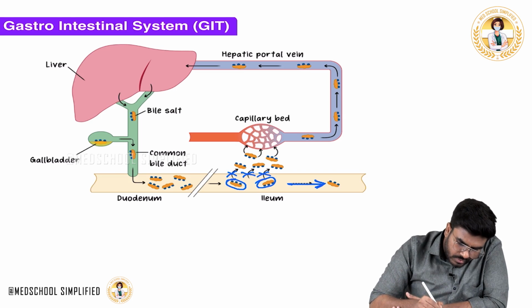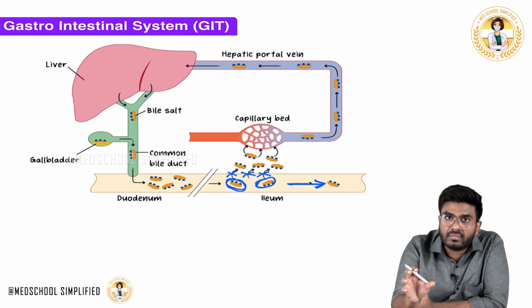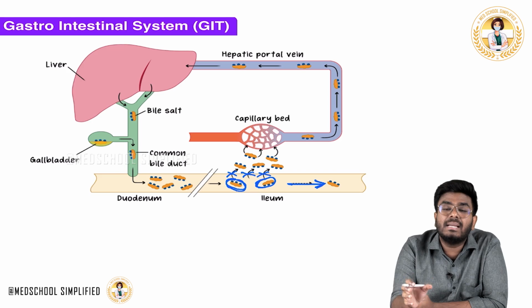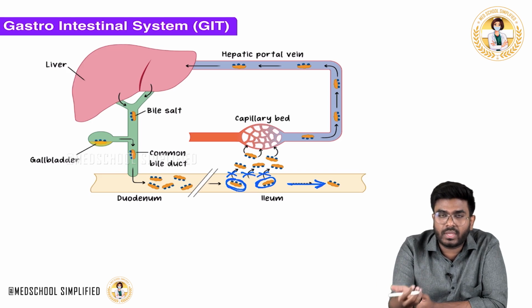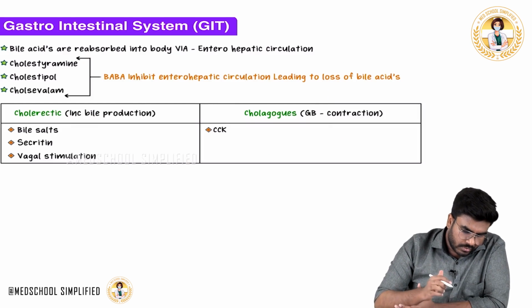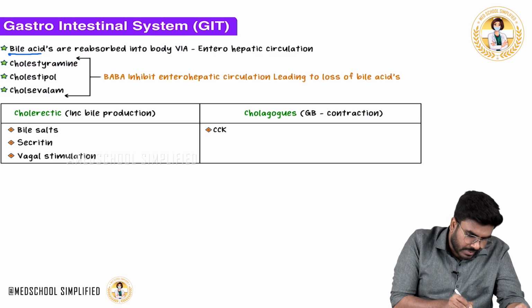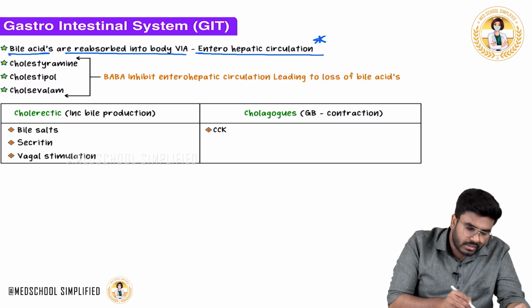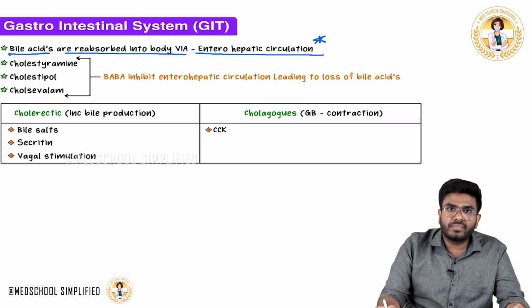So what are these drugs called? These drugs are called bile acid binding agents, BABA drugs. This drug will go and bind with the bile acid. They are called BABA drugs because bile acids are being bound. Bile acids are reabsorbed into the body via enterohepatic circulation, which helps in reabsorption of the bile.